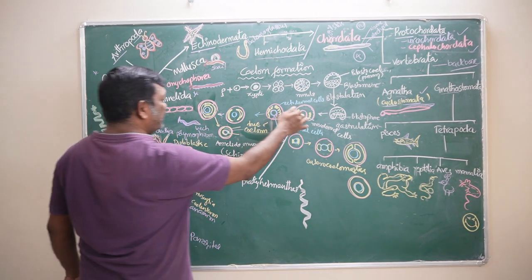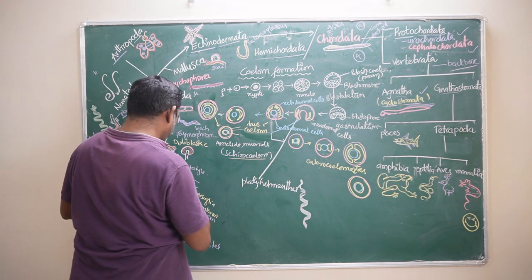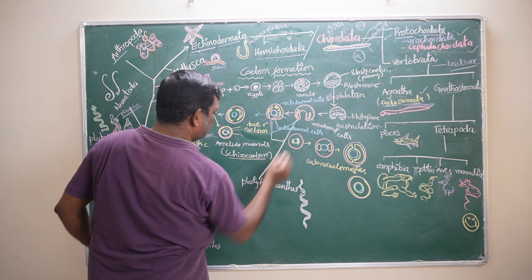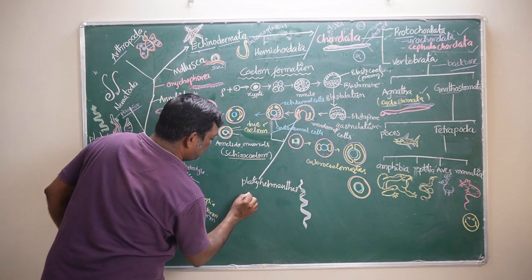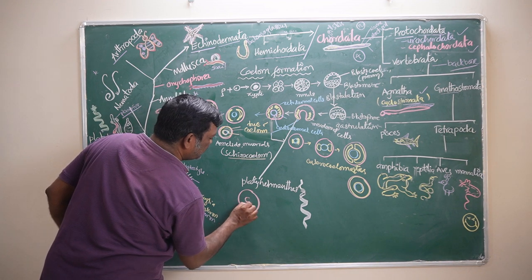Then how does embryonic development take place in these organisms? Ectoderm is forming after gastrulation, and the endoderm is forming.